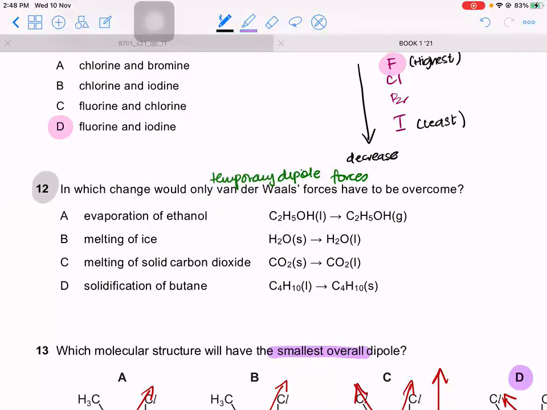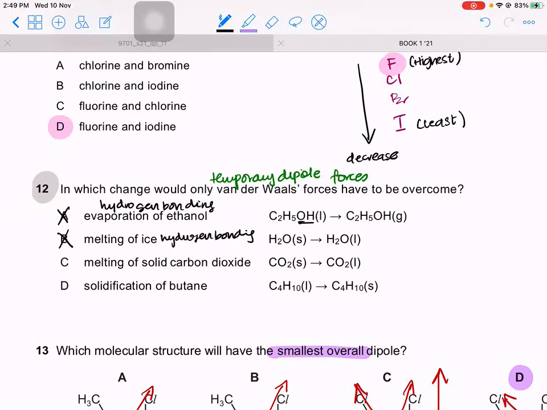So the question is obviously older. So it may confuse you because you may think that all three forces are van der Waals, so we should overcome all three. But no, by van der Waals here, they imply temporary dipole induced dipole forces. All right, because these are the weakest and van der Waals forces are also very weak, is why we used to call these van der Waals forces. Now let's see ethanol. In ethanol, do you have to only overcome temporary dipole forces? No. Ethanol has which type of intermolecular forces? Ethanol, we did this yesterday. This has hydrogen bonding because it has H with an O. And this oxygen will have lone pairs. So this has hydrogen bonding. So this can't be the answer because in this you will have to overcome hydrogen bonds. Melting of ice can't be the answer. Ice is H2O. Again has which type of intermolecular force? Hydrogen bonding.